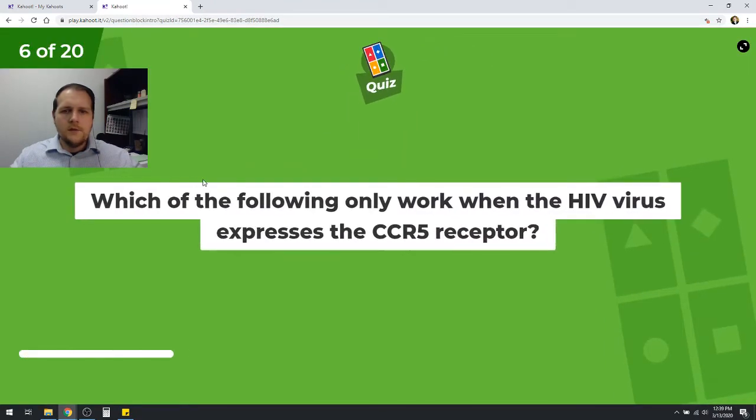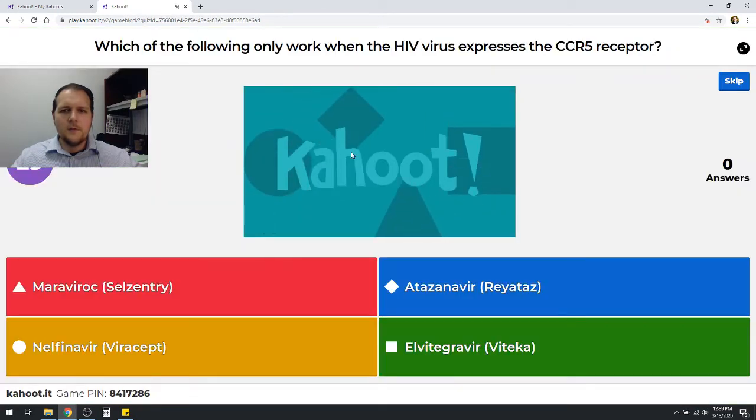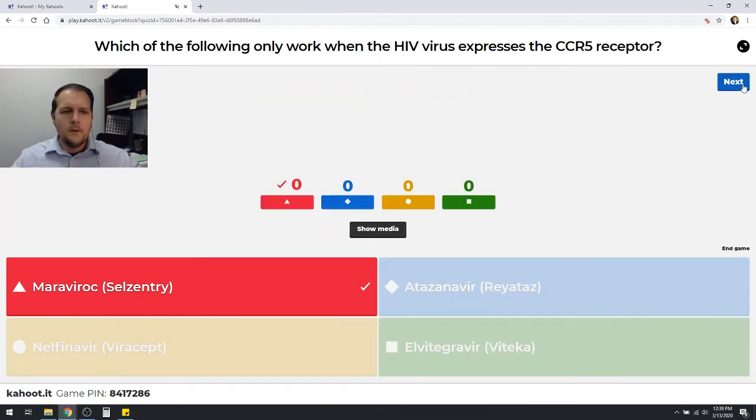Let's see, which of the following only work when the HIV virus expresses the CCR5 receptors? Which one of these drugs is going to be looking for that? We have maraviroc, atazanavir, nelfinavir, or elvitegravir. Which ones do we think? Well, looking at it, maraviroc is actually going to be the correct one here.